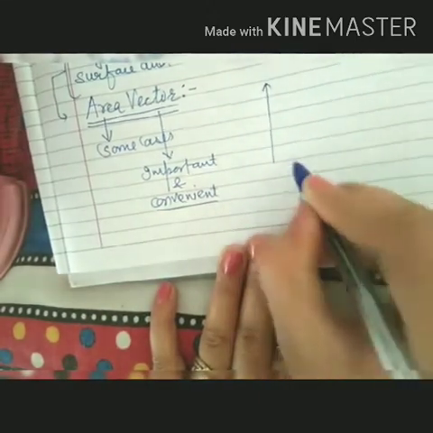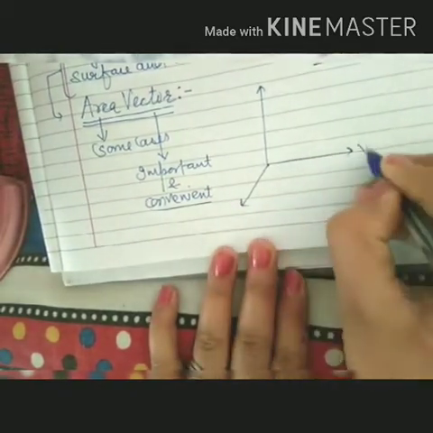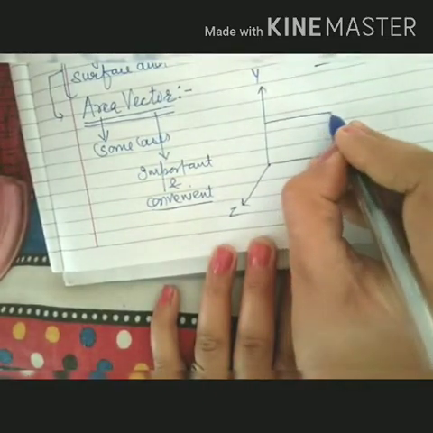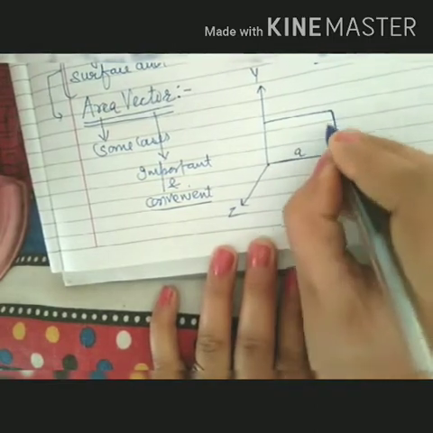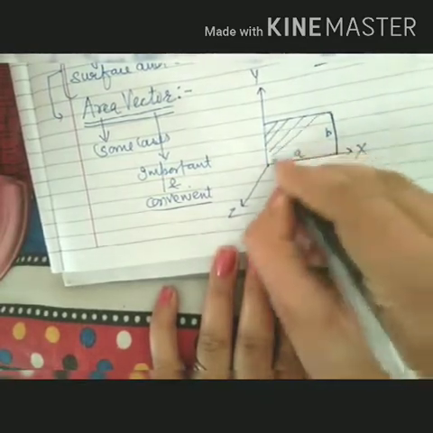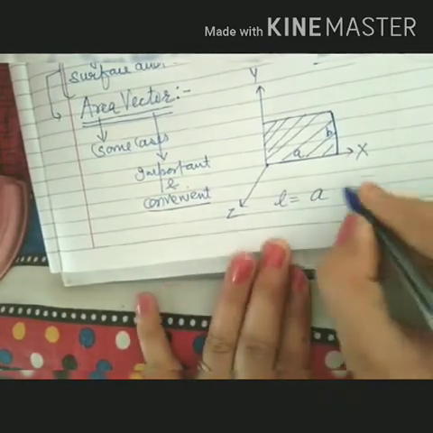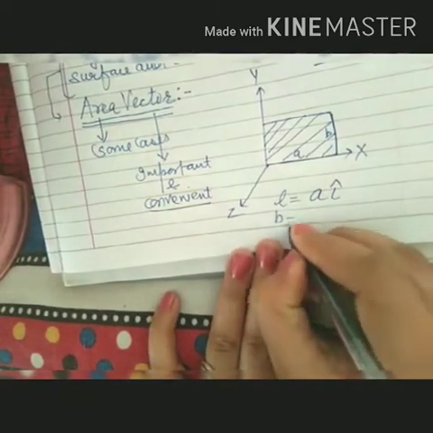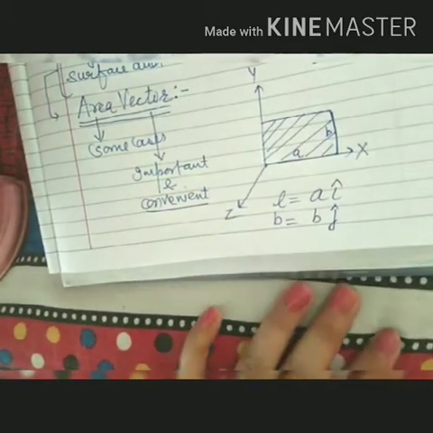For example, let me draw a coordinate axis system x, y, z, and there is a square, or I may call it a rectangle, having length a and breadth b. Then what will be the area? This one. Length is along the x-axis, which is represented by i cap, and breadth is along the y-axis, which is represented by j cap.